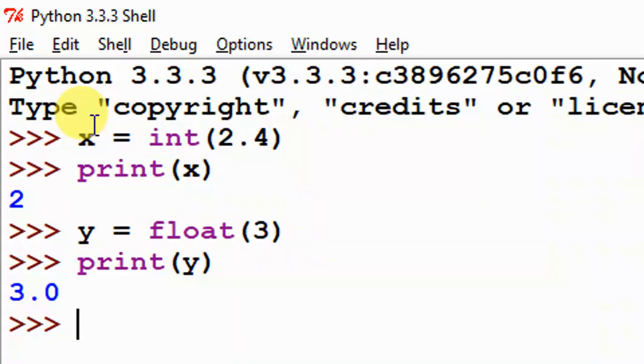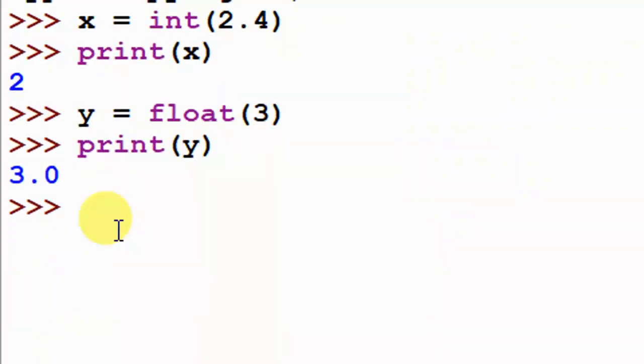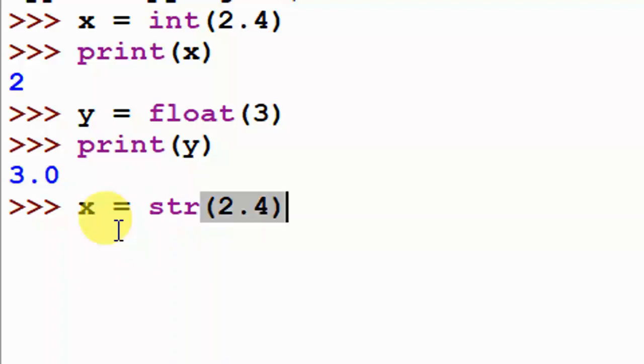Next I am giving string casting. The string casting is z equal to str of one float value, 2.4.